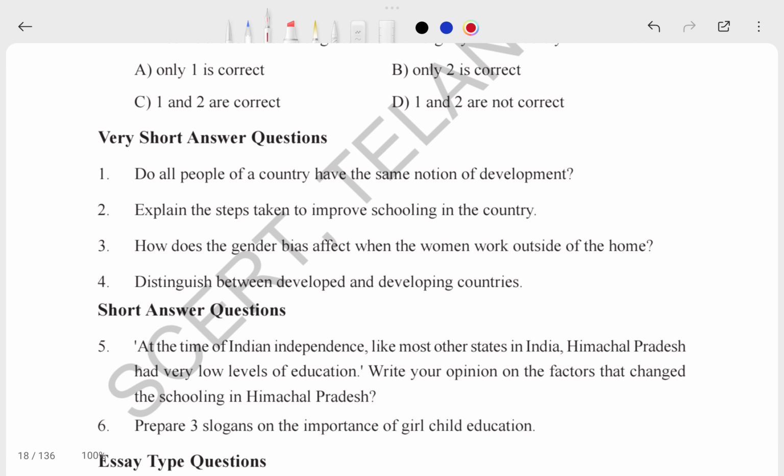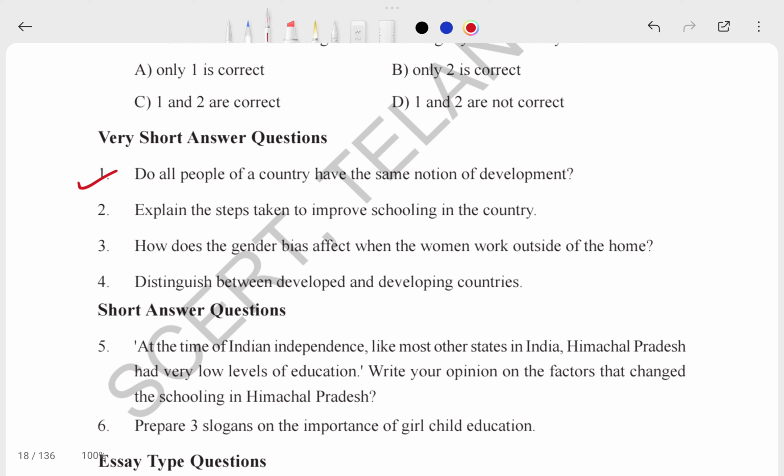This is a very short question and answer. Do all people of a country have the same notion of development? No, it is not possible. Do you think every person in our Telangana has the same development goal? No. Someone wants a bike, someone wants a luxury car, someone wants a house, someone wants good food. So everybody has different types of goals.